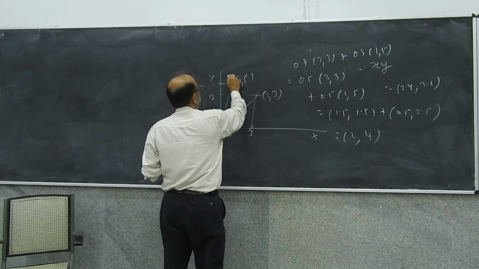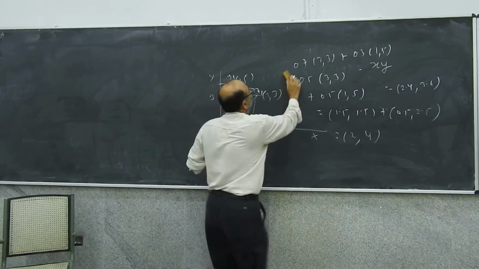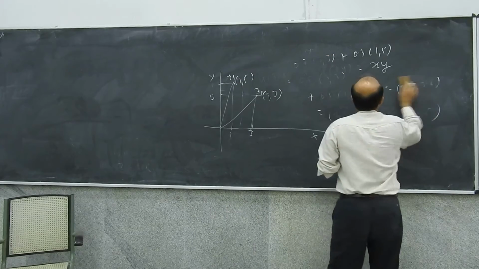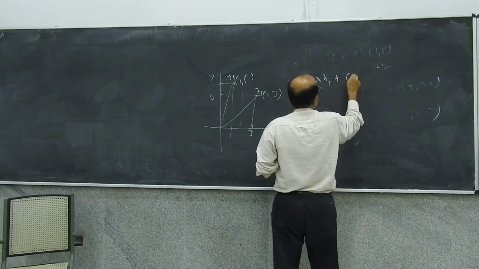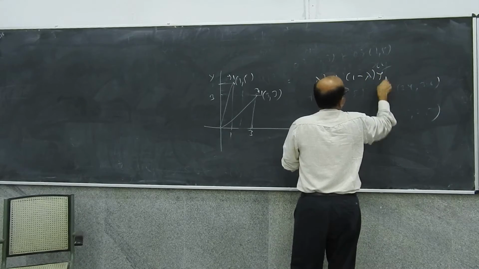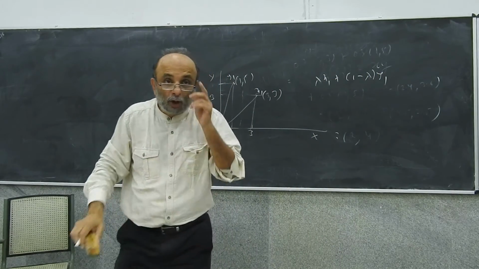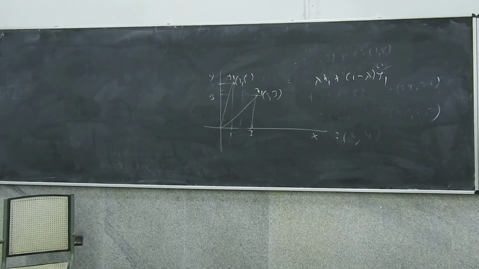If I call this point y1 and this point x1, what I am generating is called the linear combination of x and y. Any point between those two vectors can be represented as a linear combination of x and y.